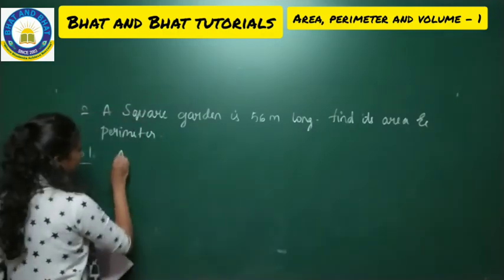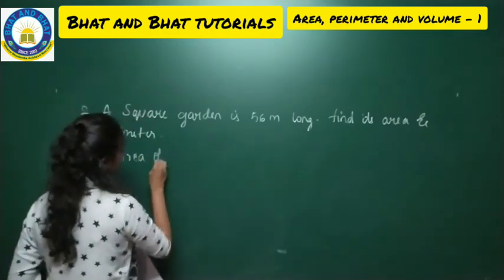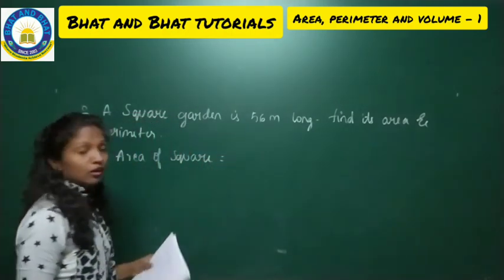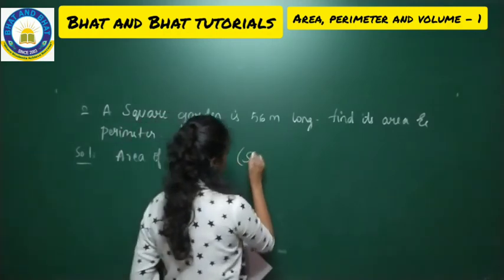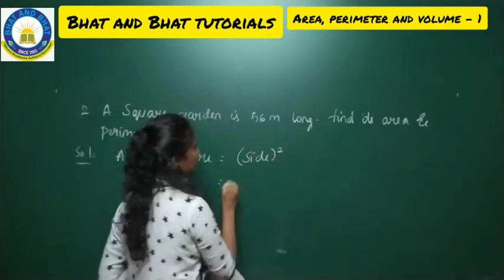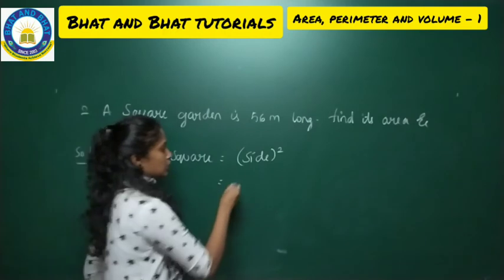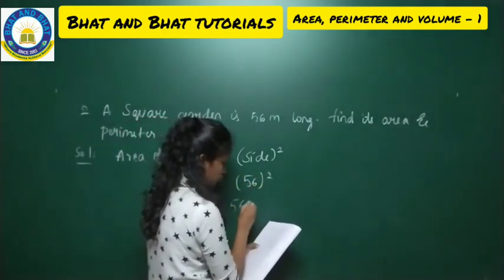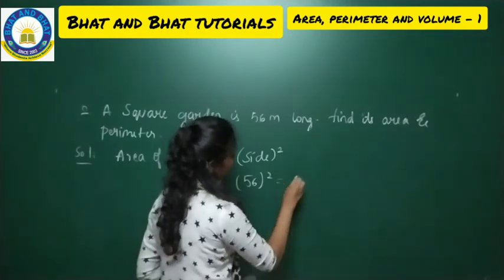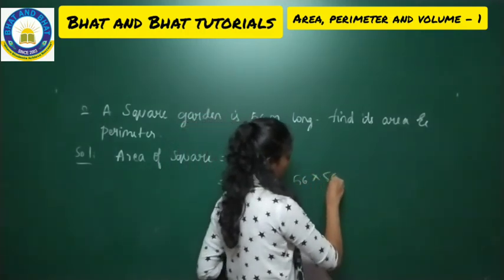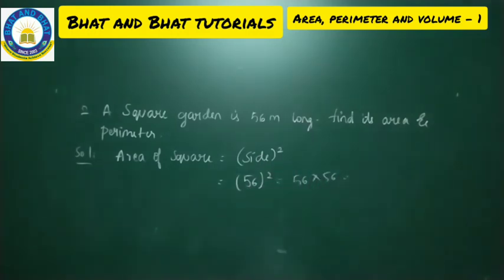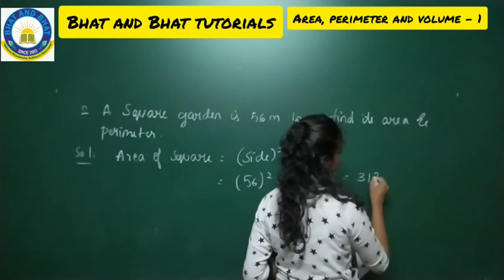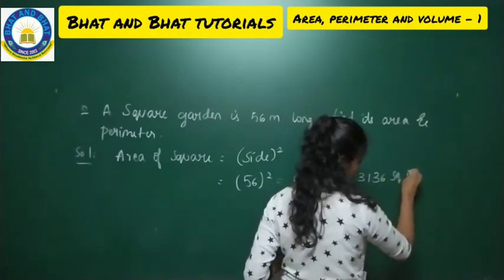So to find the area of square, we use the formula, the side whole square. So side they are telling 56. So let us take 56 whole square, that is 56 into 56, which will give you 3136 square meter.